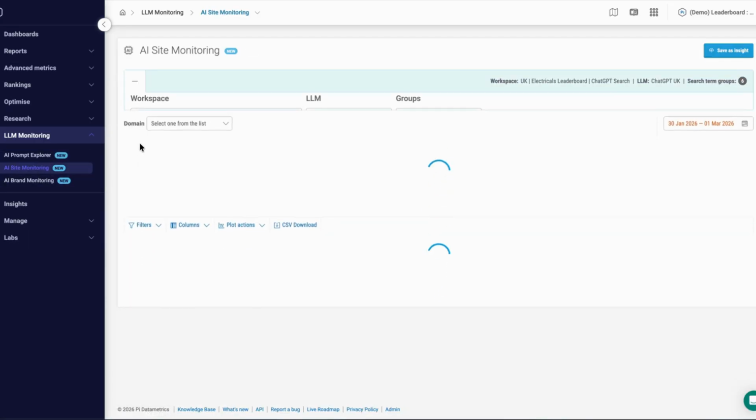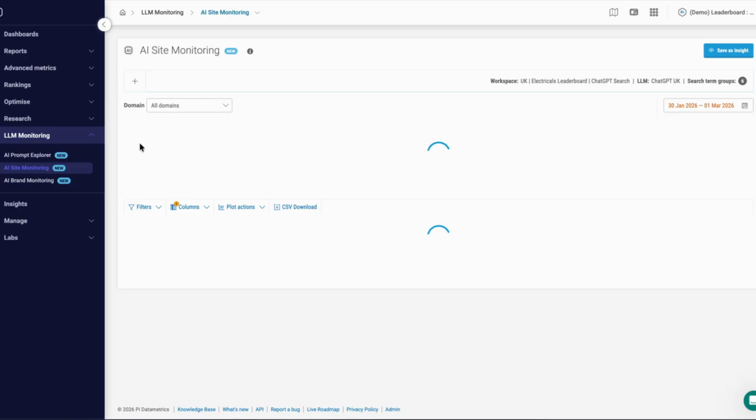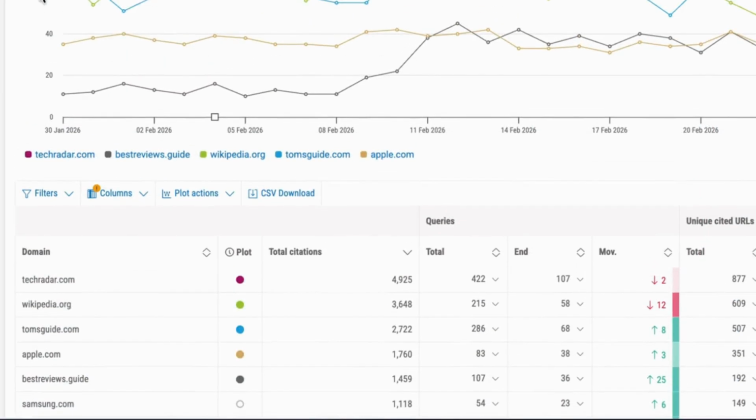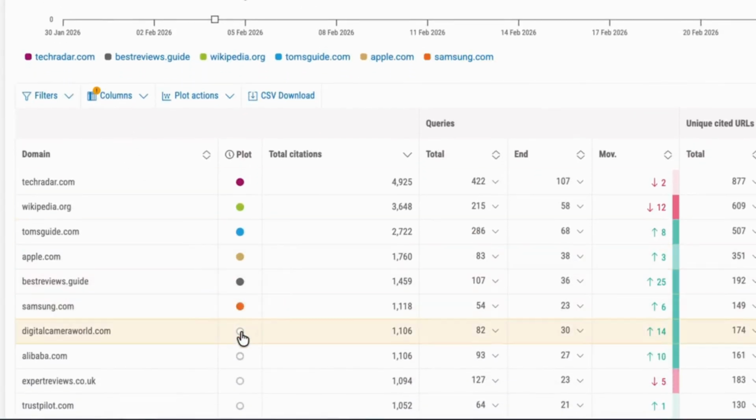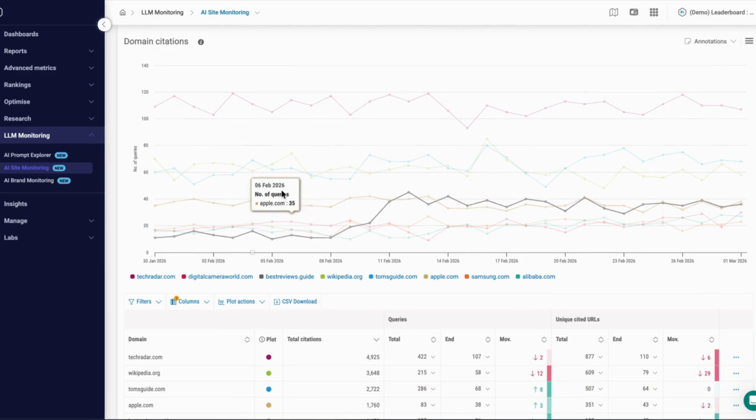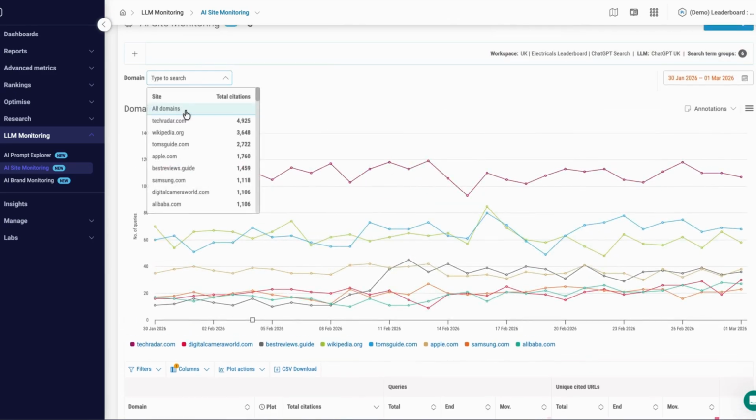So if I want to look at the sites that are getting mentioned the most, we get a list of all of the different sites. But we can also plot to see how much each individual site is being mentioned and compare that versus the competitors. But what we can also do is drill down into the individual sites.